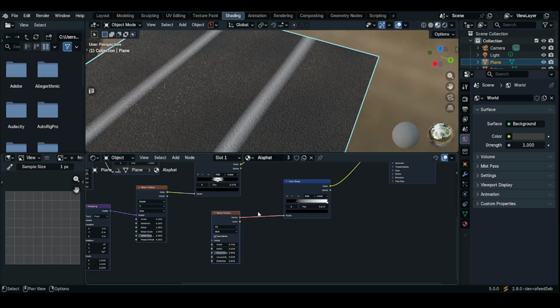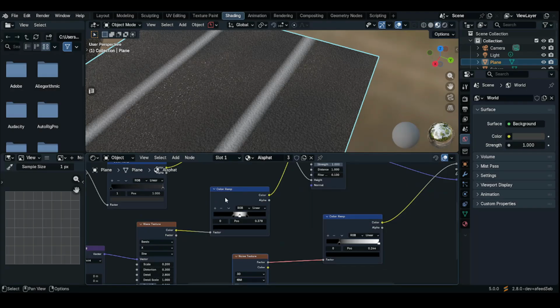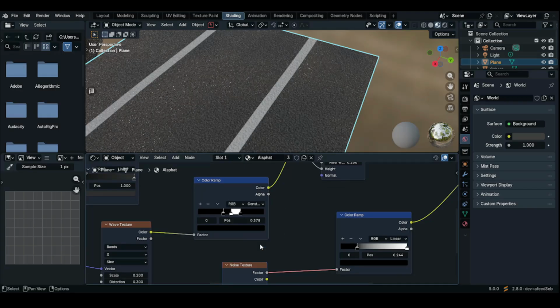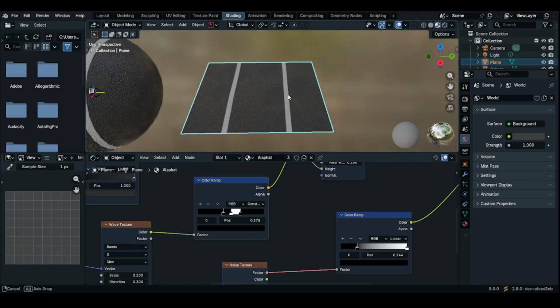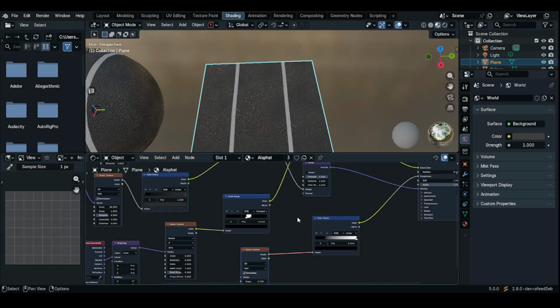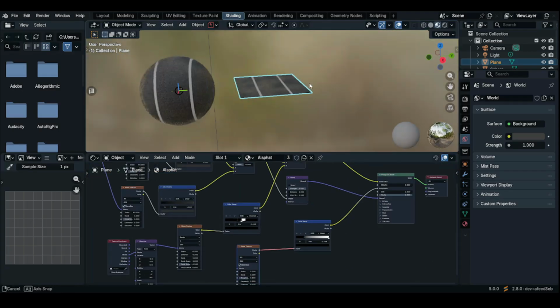Maybe this one is fading in, so maybe you can change this one. Yes, this ColorRamp, the strip ColorRamp, from linear to constant. Oh, what's happening? Perfect. Nice. Okay. Now we have a road created.